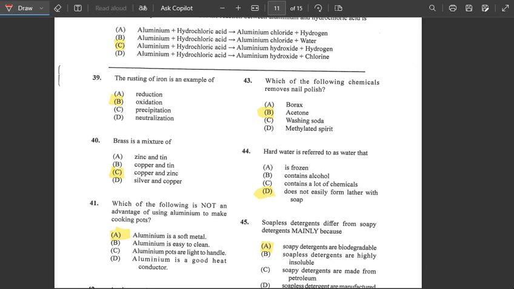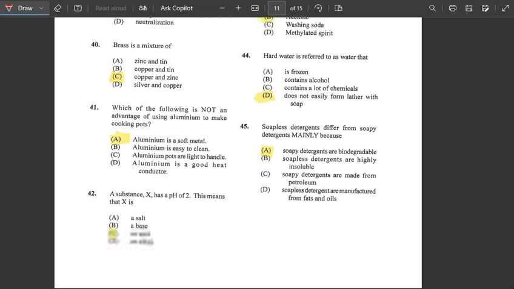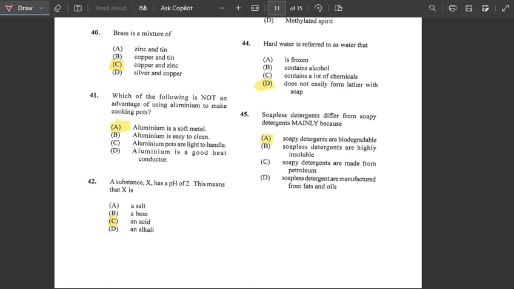Oxidation would be the rusting of an iron. Alright, good. Number 40. It says brass is a mixture of copper and zinc together. Alright, good.